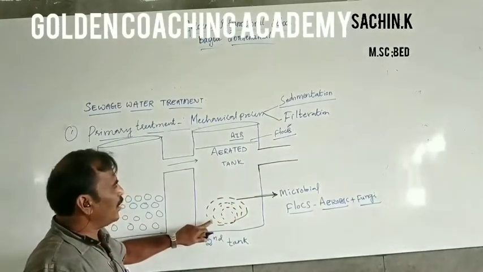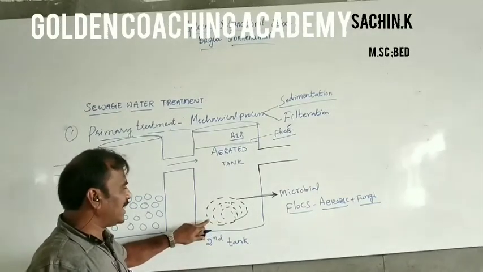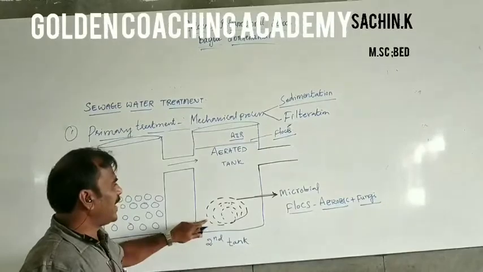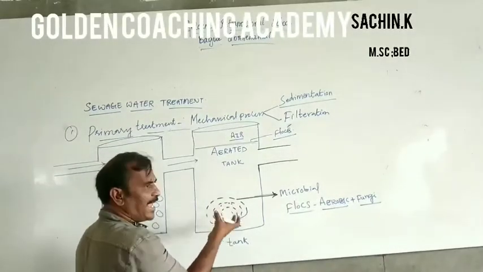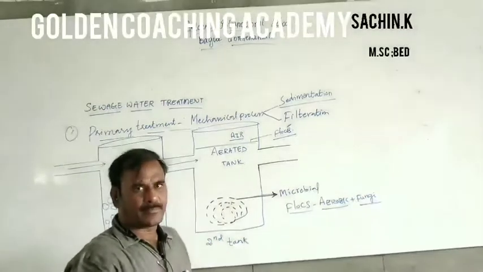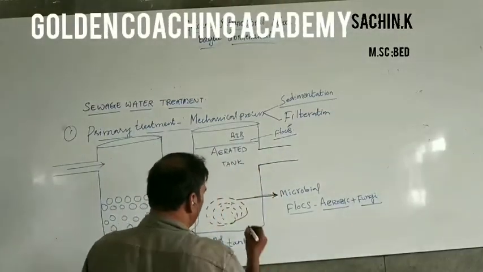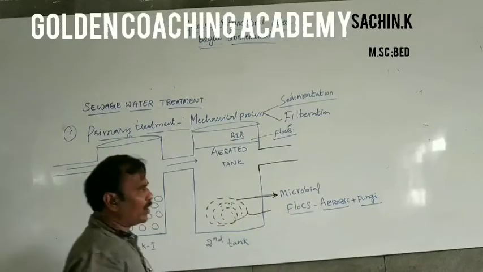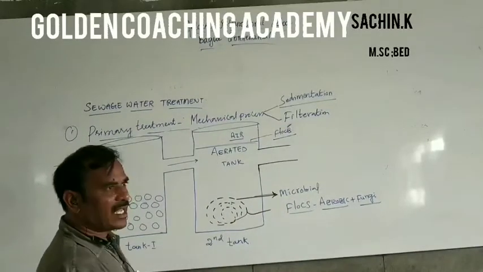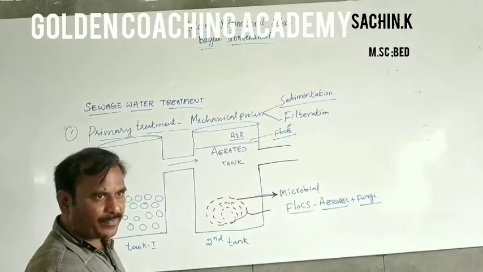Whatever aerobic microbial flocks settle at the bottom of the tank are used as an inoculum for the next purification mechanism.